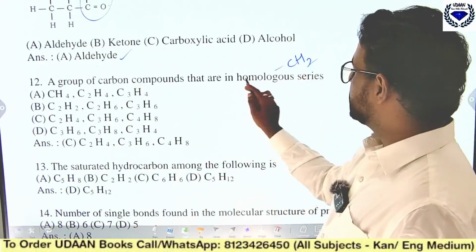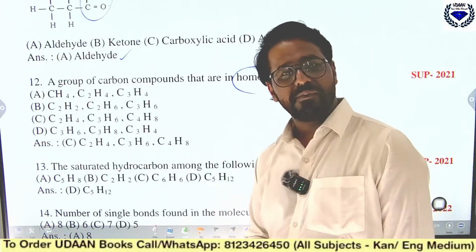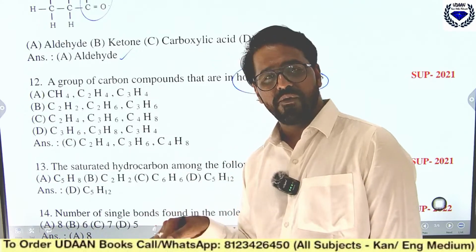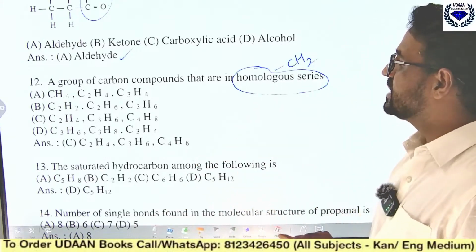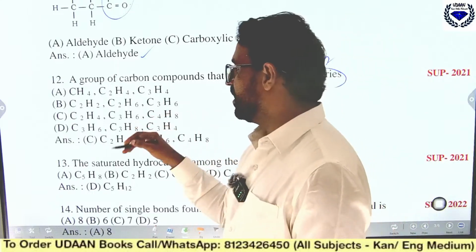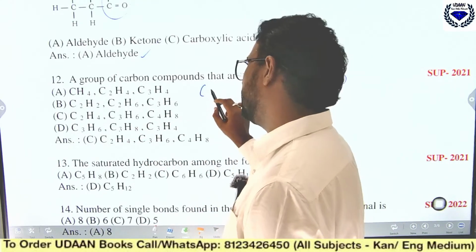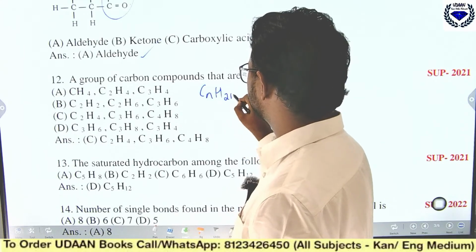Coming back to this, you know what homologous series are? Those series which differ by this CH2, that means which have the same general formula, alkane or alkyne, those we call homologous series. Just see which matches here. They should differ by CH2 or have the same general formula. That means CnH2n, you can just see CnH2n plus or CnH2n.